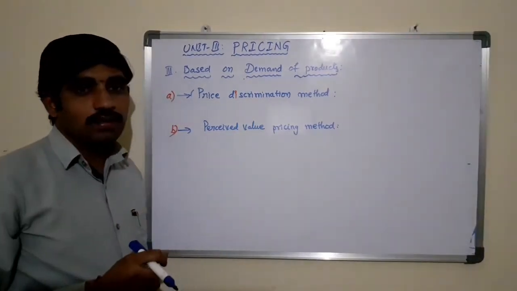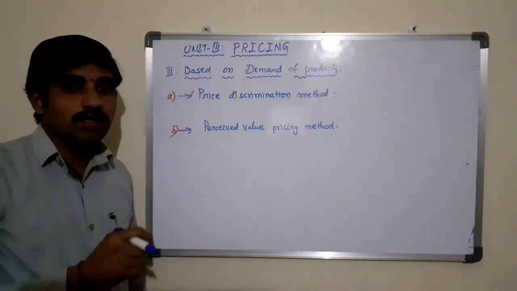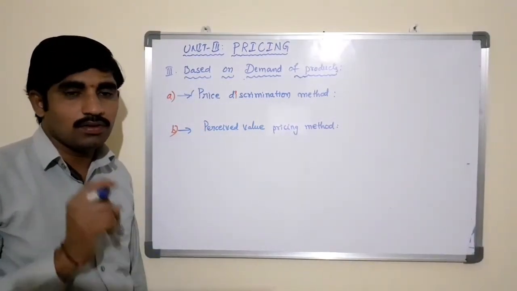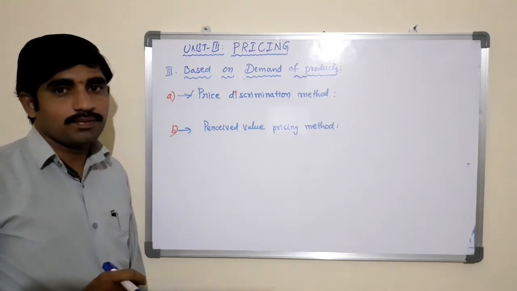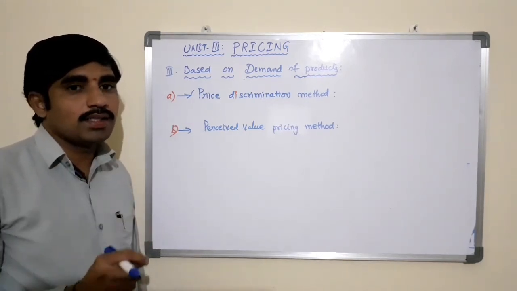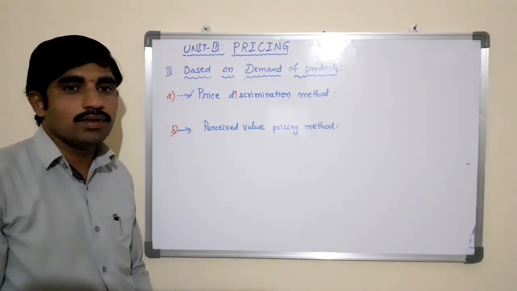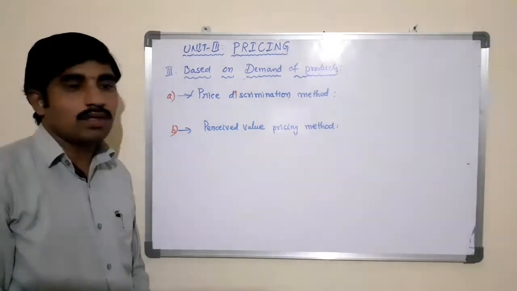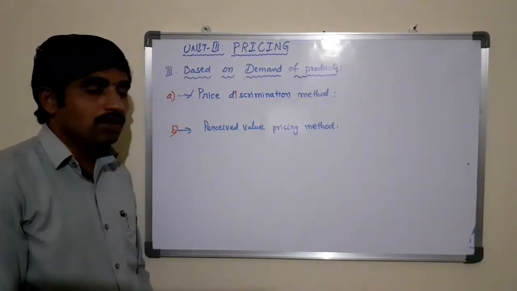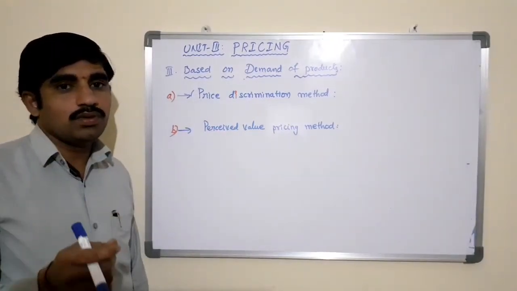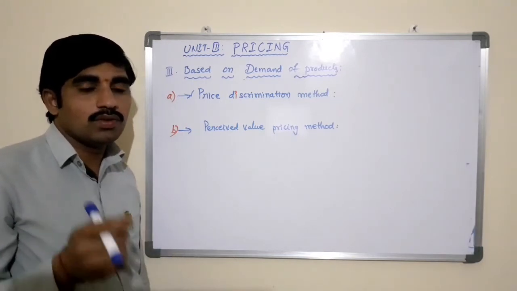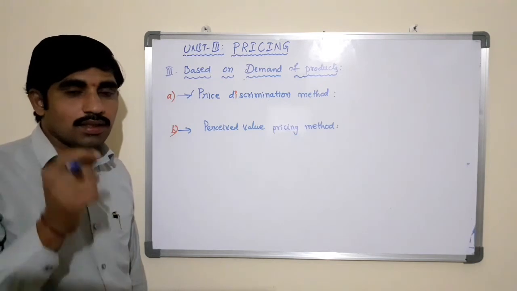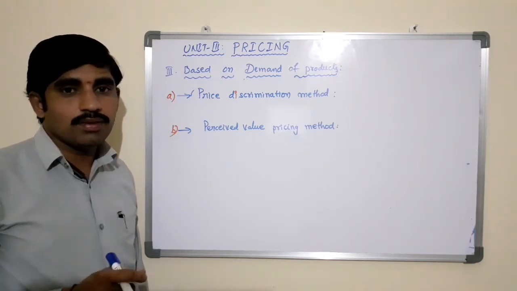So purely the price of the product is fixed on the basis of the buyer's perception of the value of the product. So it involves more understanding of the needs and psychology of the buyers or the customers. So if you want to fix the price of the product based on the perceived value pricing method, you need to conduct a survey, you need to read the psychology of the buyers, the interest of the buyers, the need of the buyers.